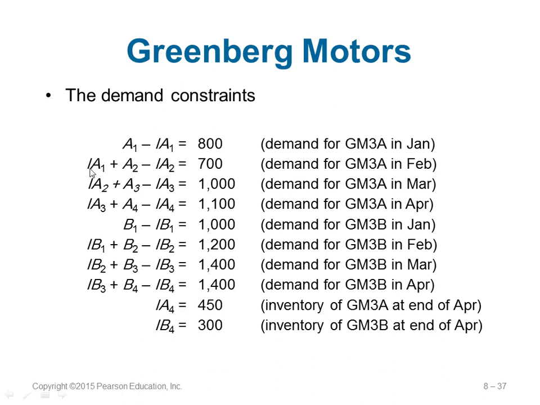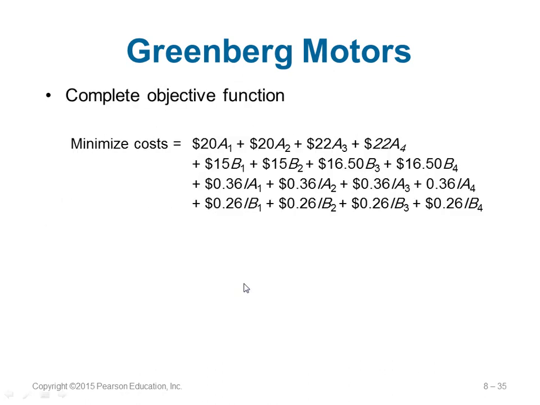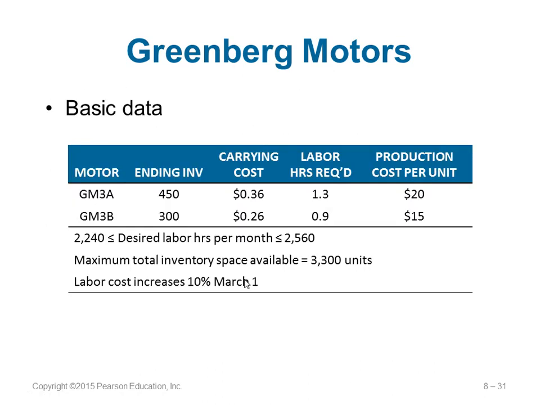So if you take the second month here, IA1, for February, what is left by the end of January comes here, plus what you produce in February, minus what is left by the end of that month, February. So this will be 700. All these numbers are given, so you just follow them. Similar for March, similar for April. Similarly, you do for the B, which is GM3B, also. And inventory by the end of April, which is IA4 and IB4, is given here in this table. This is the end.